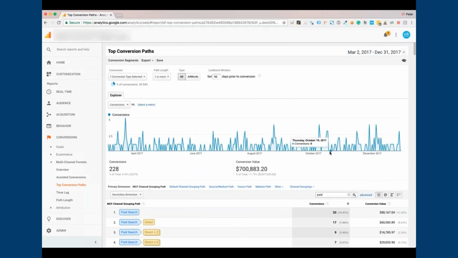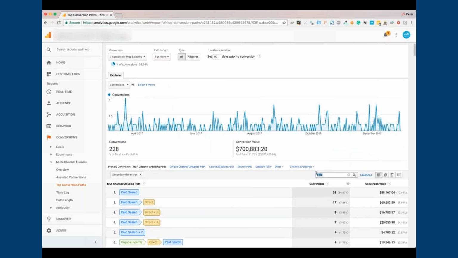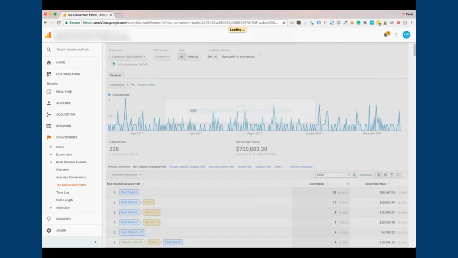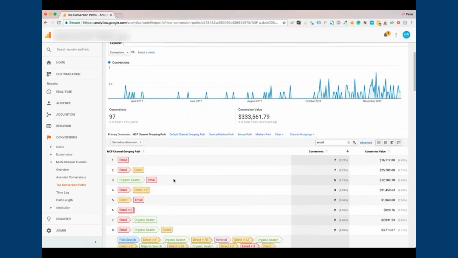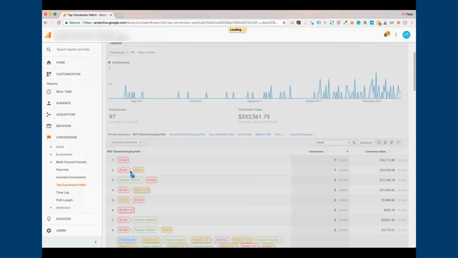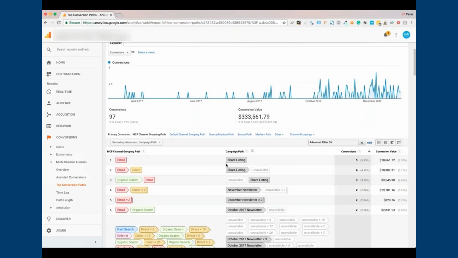So that's interesting. Last thing, real quick, is let's take a quick look at email, because this is going to feed into what Elisa's about to show us, a success story with email. So I'll keep going here. 97 transactions involving email. We're going to put a secondary dimension on, which is campaign. This allows us to see exactly which email campaign got them in.